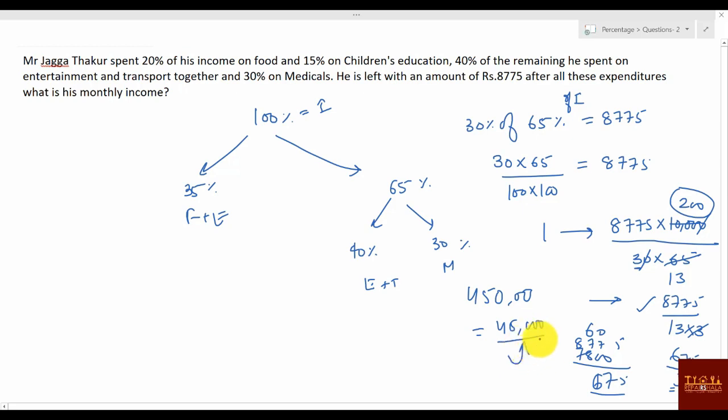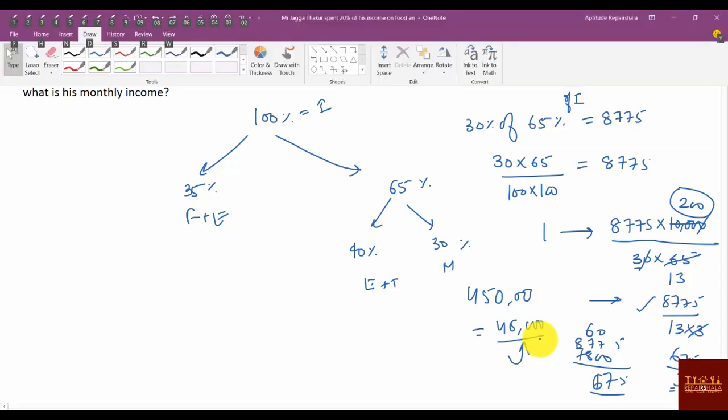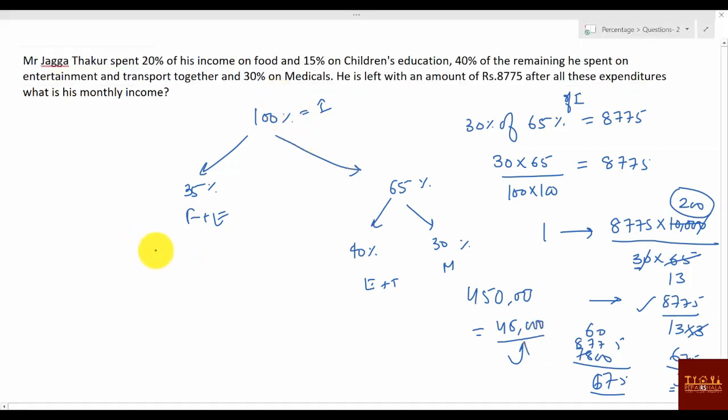Only calculation is there. If you see, logics are clear. Only the calculation part is there. Suppose you want to go by, suppose it is 100 units. I'm just considering it is 100 units. So 35 units gone here, 65 units remaining. Out of the 65 units, 40% are spent here, 30% spent here. How much remaining? 30%. So 30% of 65 units is how much? 8775. So what is one unit value?